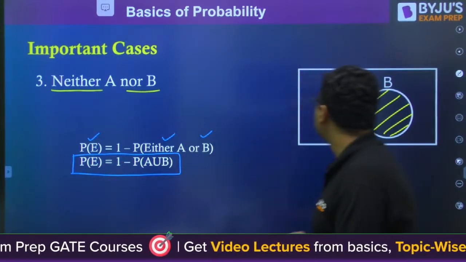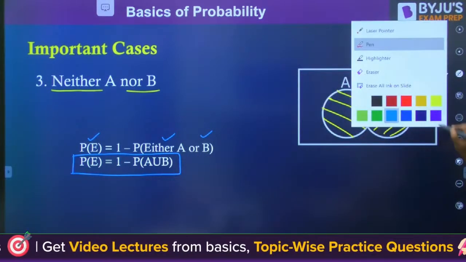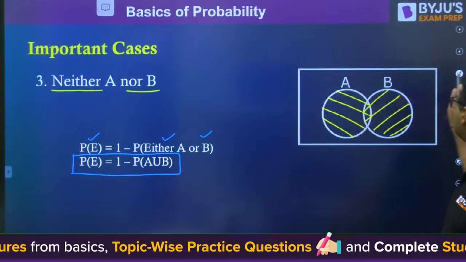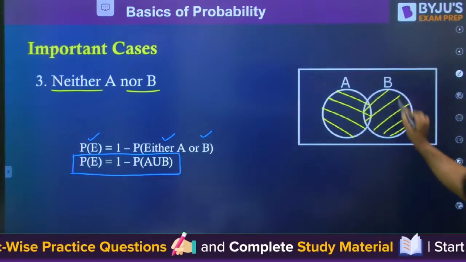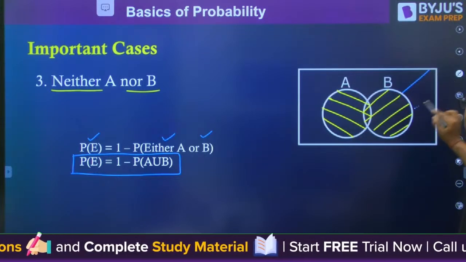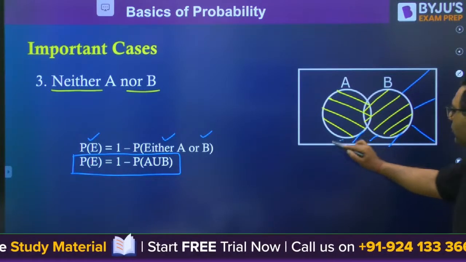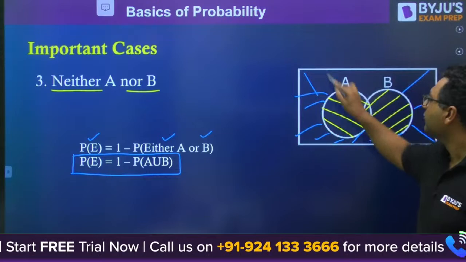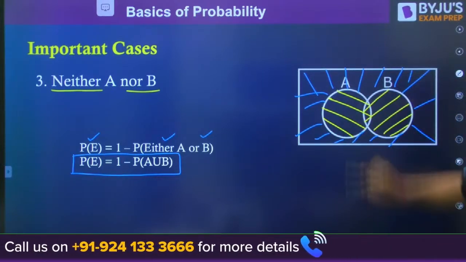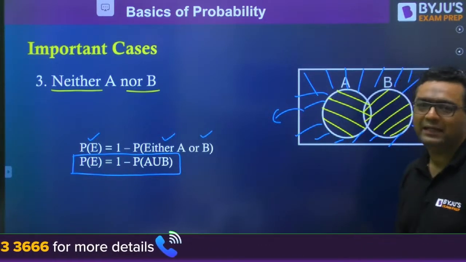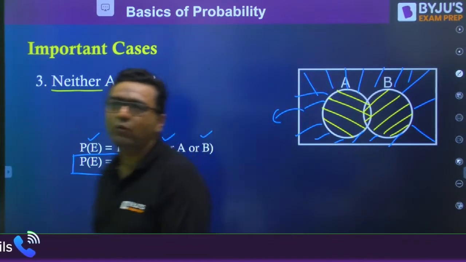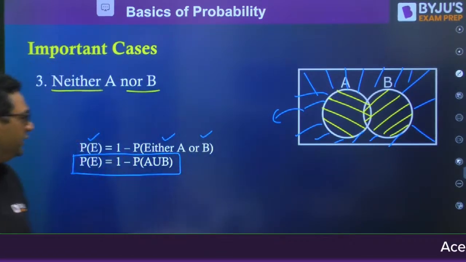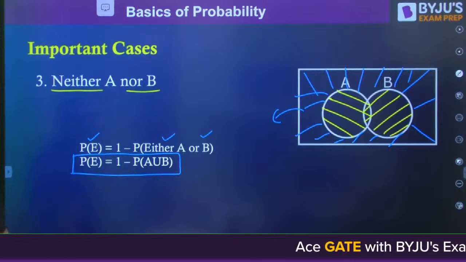And guys, if you want to see the area for this, obviously you know the entire sample space has total area. If this area is subtracted from that, we will be left with the area which is the probability of neither A nor B. So that blue area will be showing you the probability of neither A nor B. So that is how we can show it.